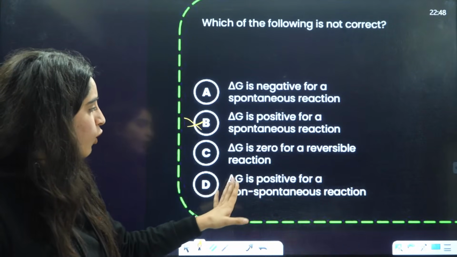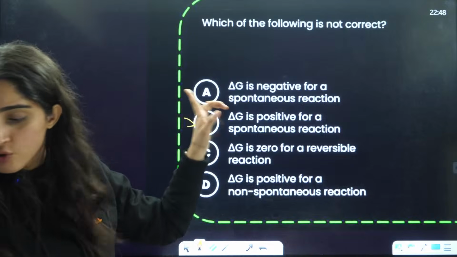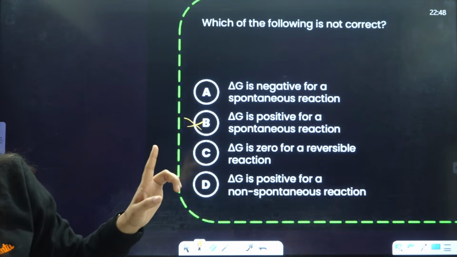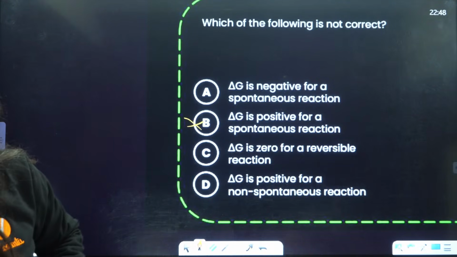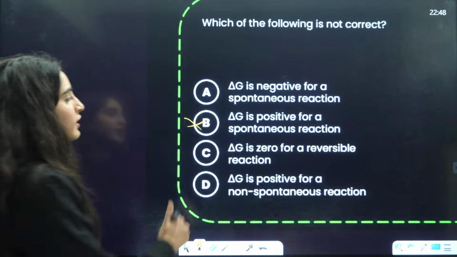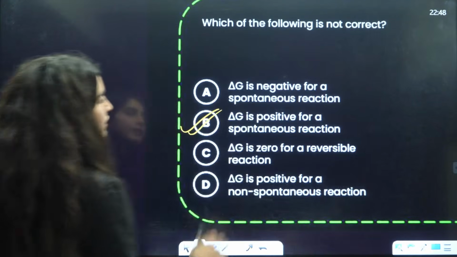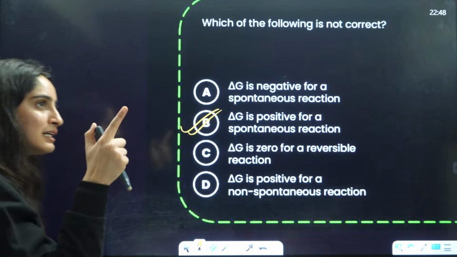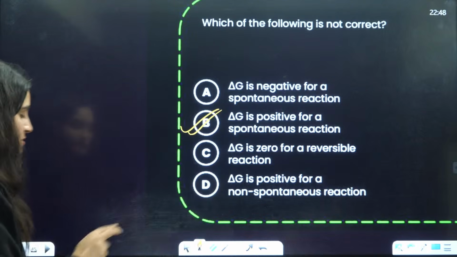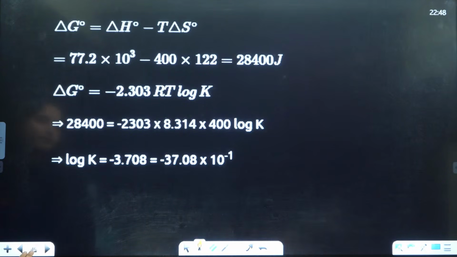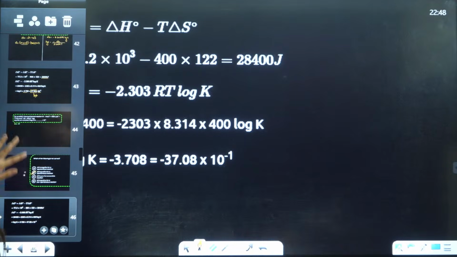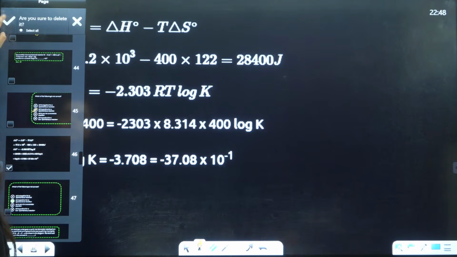Is positive for non-spontaneous. So which of the following is not correct? Everybody, I have already answered it. B is the incorrect statement, so it is the correct option. I think by mistake I have put it here.